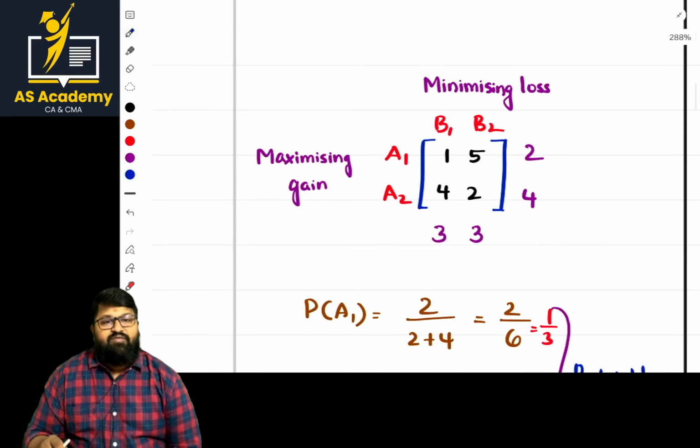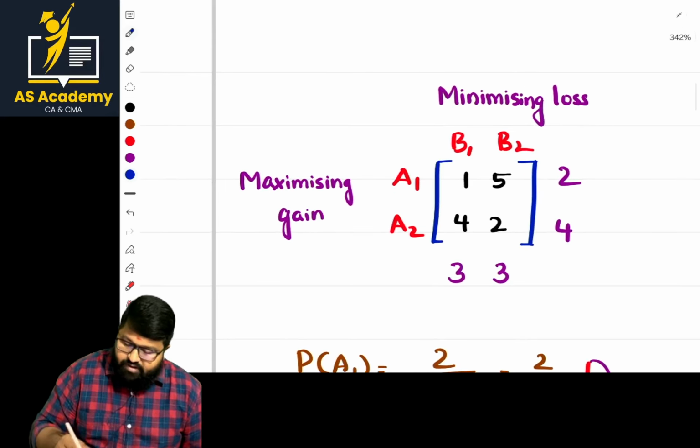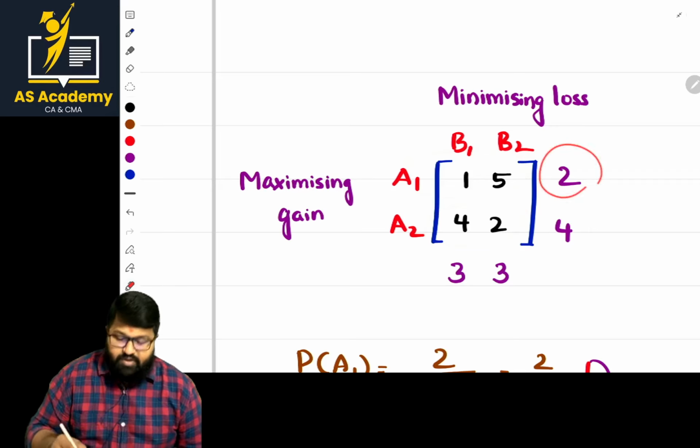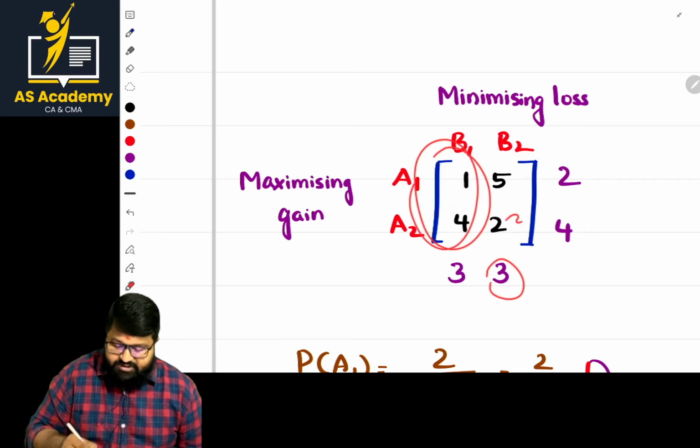Sir, I found the differences. Between these two values, what is the difference? 4, I have mentioned here. Between these two values? It is 2, I mentioned here. What is the difference between these two values? 3, I mentioned here, and here it is mentioned.